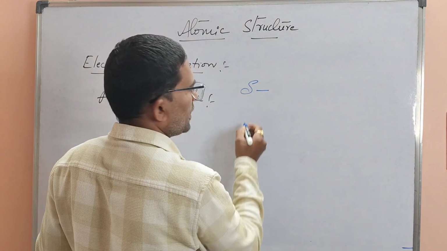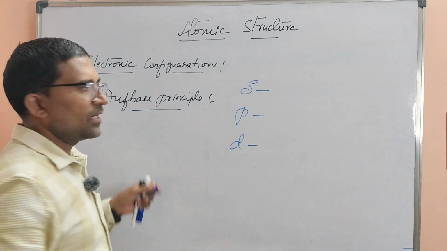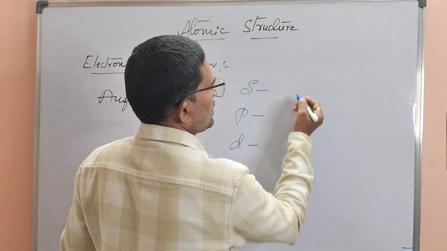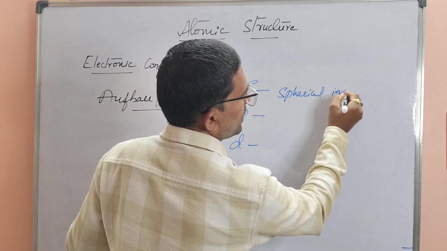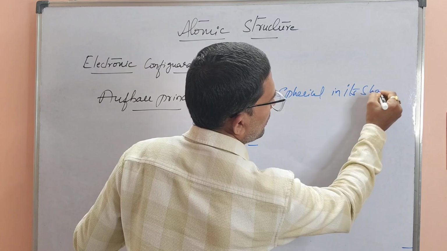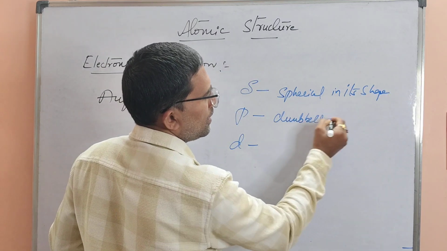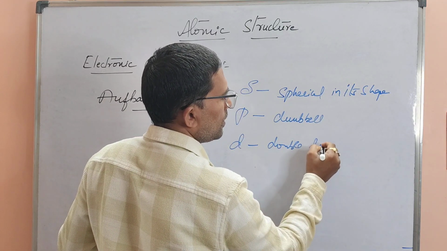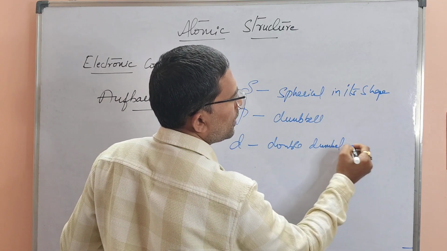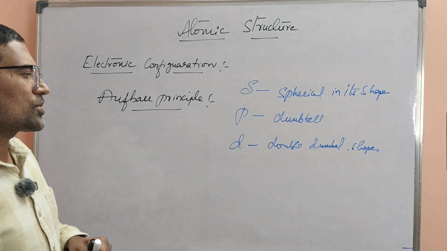First one is s orbital, next is p orbital, next is d orbital. The s orbital has a spherical shape, p orbital is dumbbell shape, and d orbital has a double dumbbell shape.